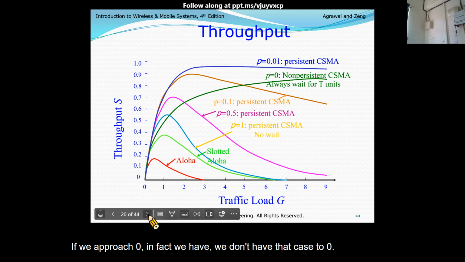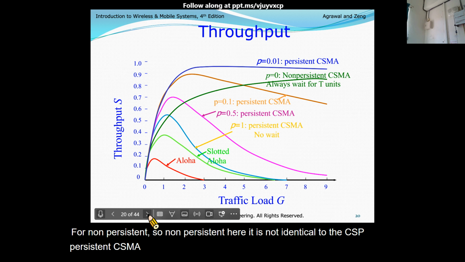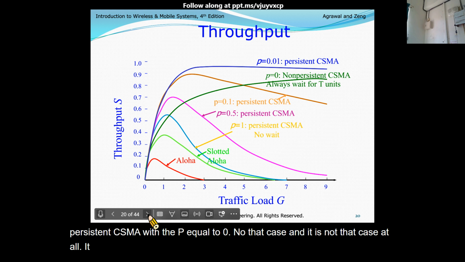So we have a different story for non-persistent. Non-persistent here is not identical to the P-persistent CSMA with P equal to 0. No, that is not the case at all. For non-persistent, we should have a different design.